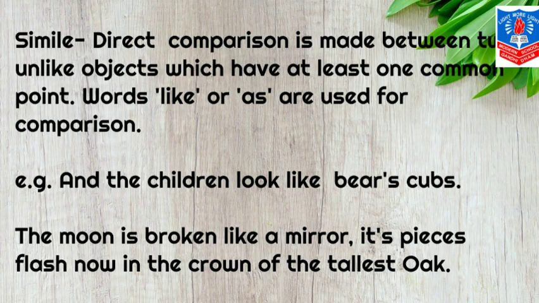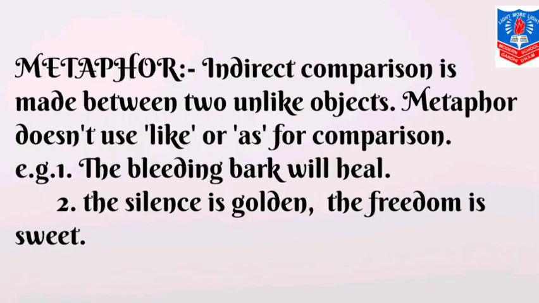Direct comparison is made between two unlike objects which have at least one common point. Words like or as are used for comparison. For example, the children look like bear's cubs. Second example, the moon is broken like a mirror. Its pieces flash now in the crown of the tallest oak.